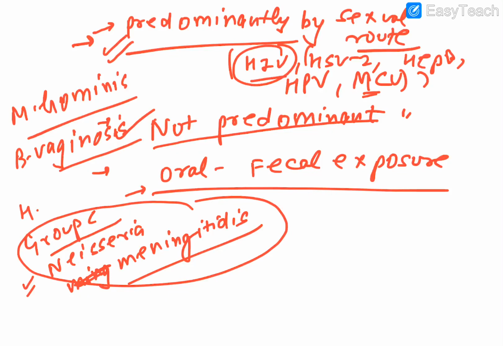As far as viruses are concerned, you can remember Zika and Ebola here. The question has already come whether they are transmitted by the sexual route. Yes, they are, obviously not the predominant mode, but yes. Even Candida albicans can be, and Sarcoptes scabiei, which causes scabies, can be transmitted by the sexual route. So for today we are doing this much only. Try to remember all these names, because definitely the question can come: which of the following can be transmitted by the sexual route, except? Thank you.